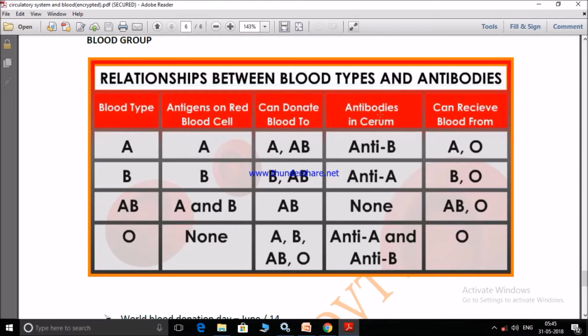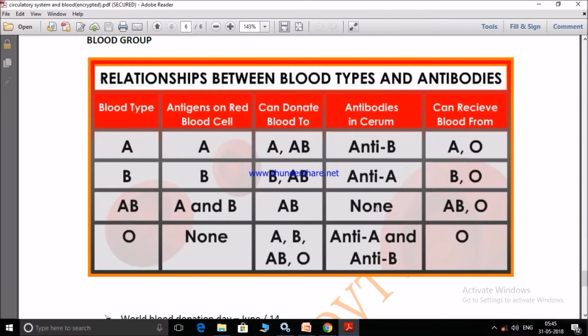For the antibodies present in the serum: for A type blood group, it is antibody B. For B, the opposite, that is antibody A. For AB, there will be no antibody. For O, both antibody A and antibody B will be present.